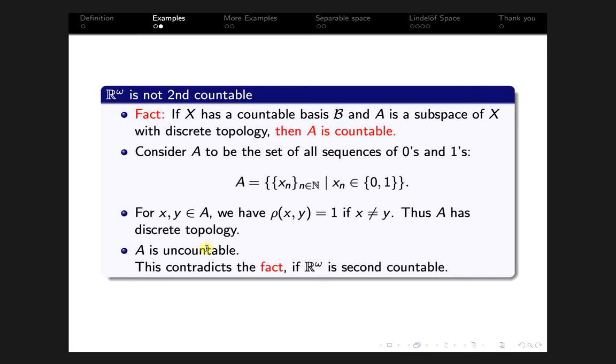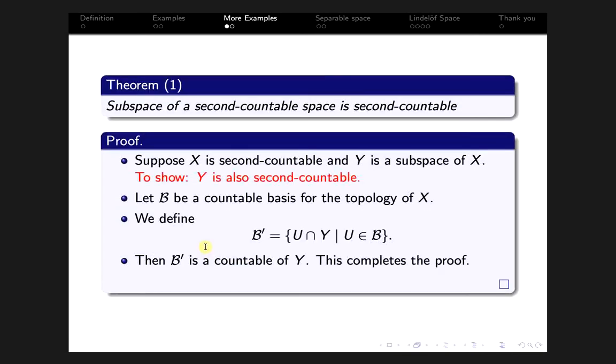Now, as we said, we prove two theorems. In the first theorem, theorem 1, it says that a subspace of a second countable space is also second countable. That is, if Y is a subspace of X and X is second countable, then Y is also second countable.